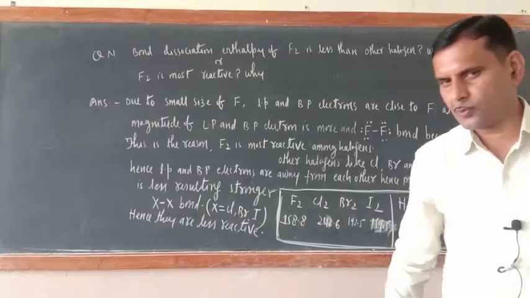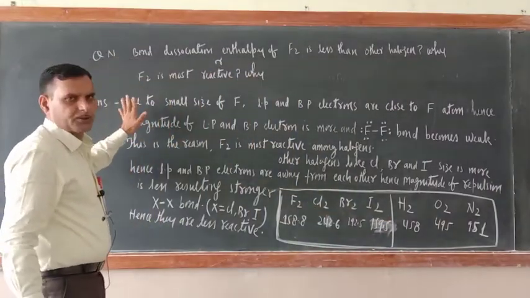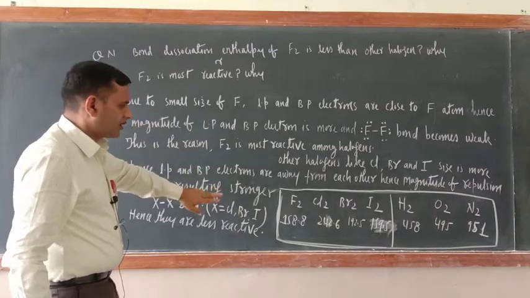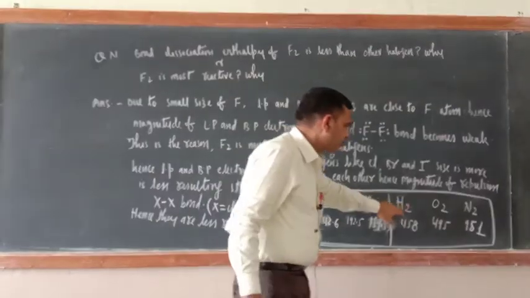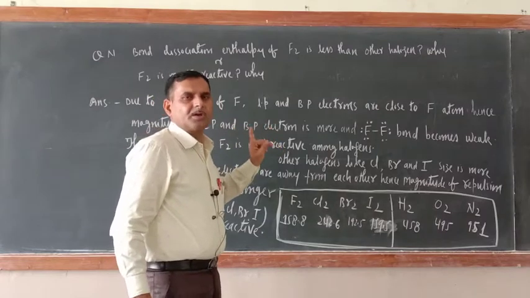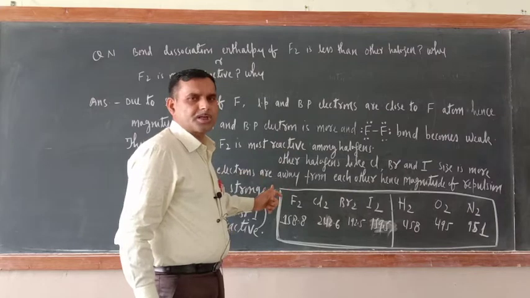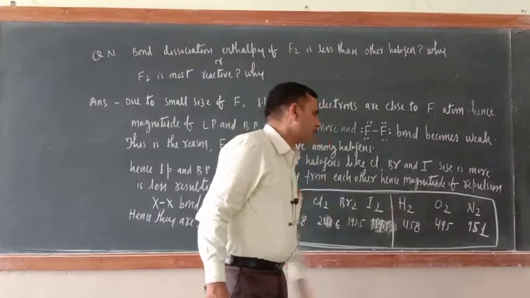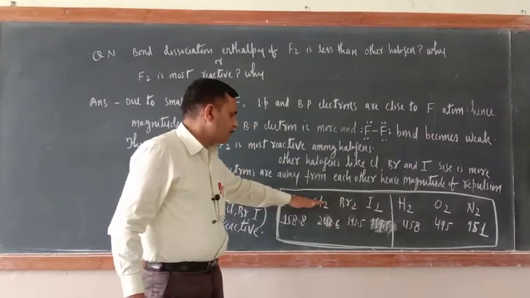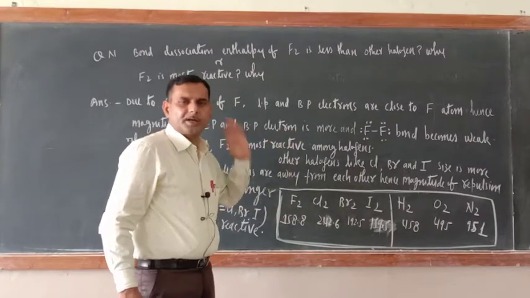Today I am going to start with one question, and the question is linked with yesterday's question only. What was yesterday's question? The reactivity of halogens is more than that of H2, O2 and N2. So I taught you two reasons. Number one is more electron gain enthalpy, and the second one is less bond dissociation enthalpy. If you compare hydrogen, oxygen and nitrogen, the bond dissociation enthalpy of halogens, meaning F2, Cl2, Br2 and I2, is less. That is why they are more reactive.